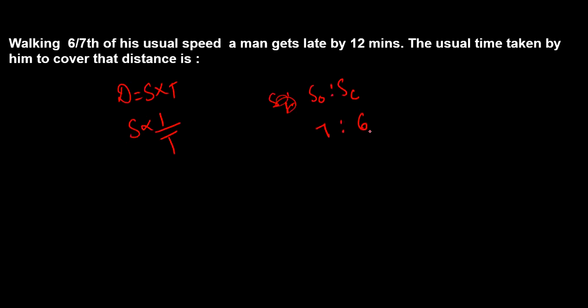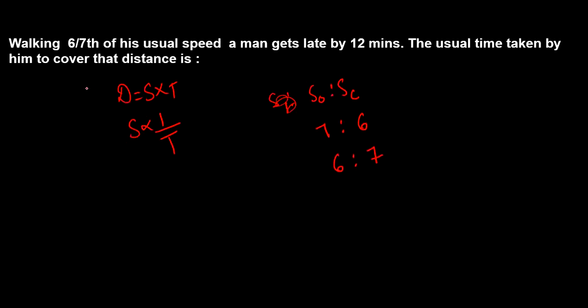So this is the ratio given to us. Now what they are saying is that in that case distance is constant. Distance is constant, so speed must be inversely proportional to time, right? So in this case 7/6 is the ratio for speed. Then what is going to be the ratio for time? It is going to be 6:7, right?